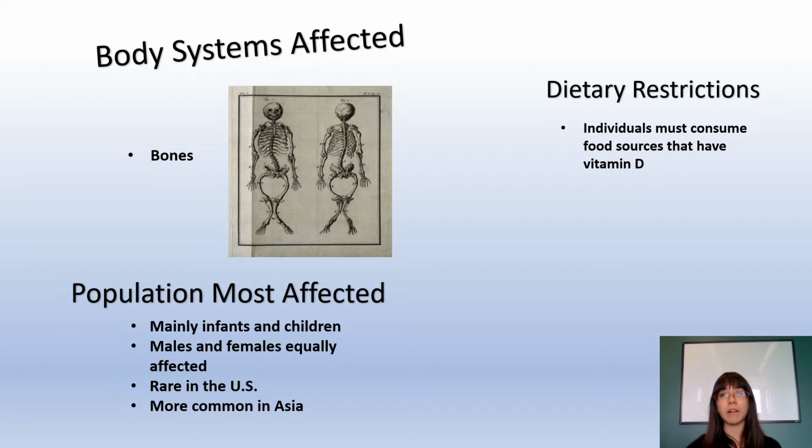Although rickets is rare in the United States, children who are dark-skinned and living in cloudy northern cities, as well as children on restricted diets due to cultural or religious beliefs, are more likely to develop this disorder. Rickets is more common in regions of Asia where there is a lack of daylight and/or intake of meat due to a vegetarian diet. Northern Yemen and Kuwait are also areas where vitamin D deficiency is prevalent due to lack of exposure to the sun because of cultural practices.